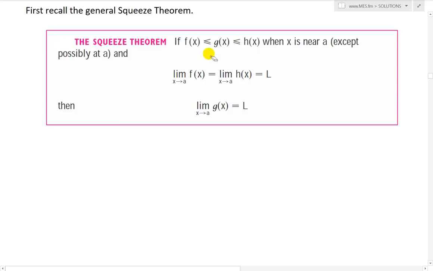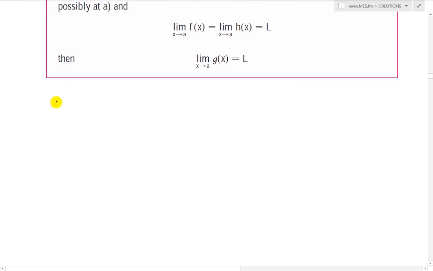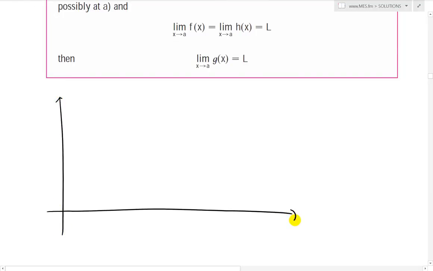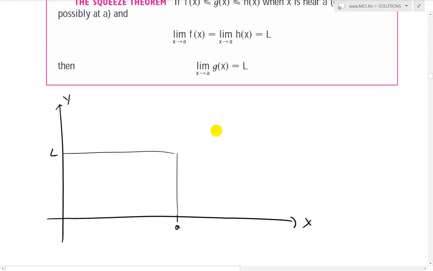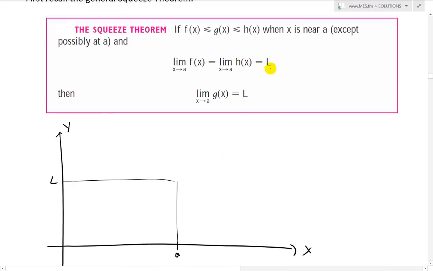Basically an illustration of this is shown below, just to recap on the squeeze theorem. So if this is x, this is y, and here is a, and let's say we have L, so this goes across there, like that. To illustrate this, let's draw h of x first. Let's say it's the larger one, so it's always greater than g and f. But its limit is L, so it goes over to here. So let's say we have a function like this. This is h, and it goes across there and just goes around like this. This is h of x.